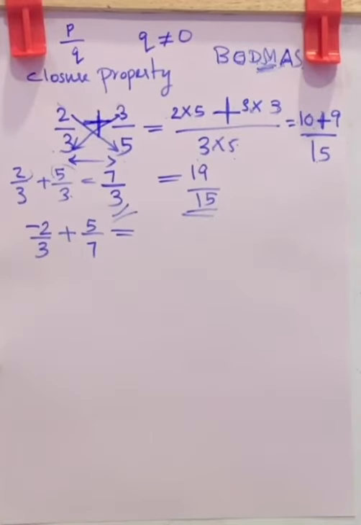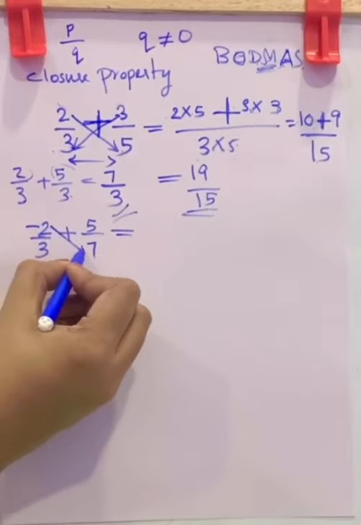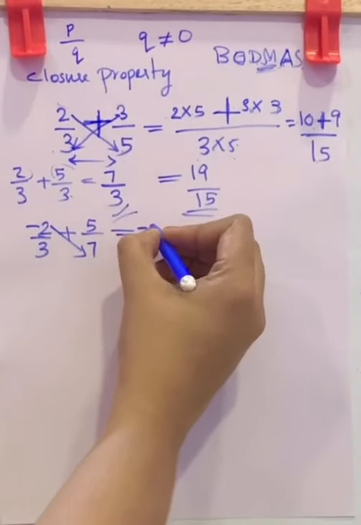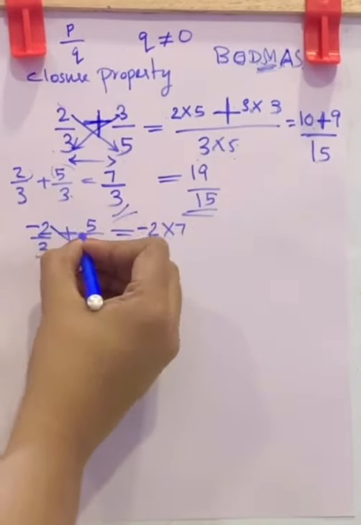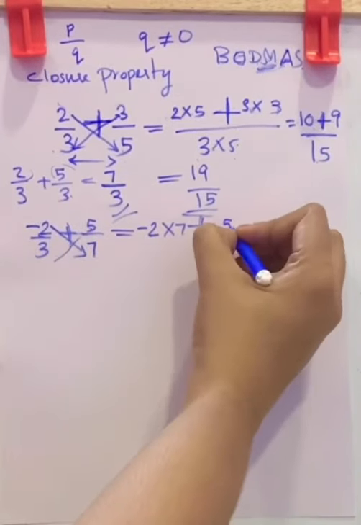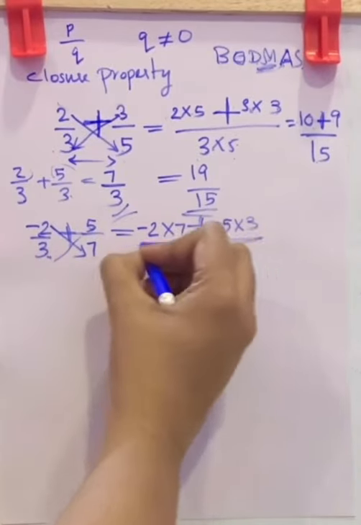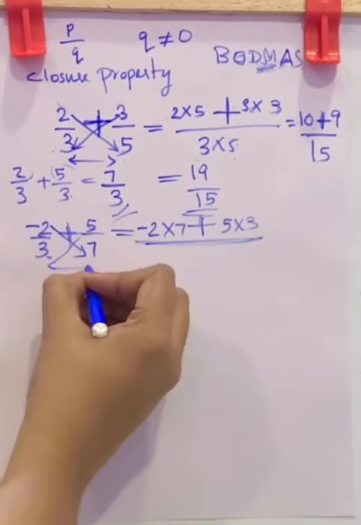Here also we will do the cross multiplication. So it was this numerator into second denominator, that is negative 2 into 7. Now plus 5 into 3, that is this numerator into this denominator. Whole divided by 3 into 7.